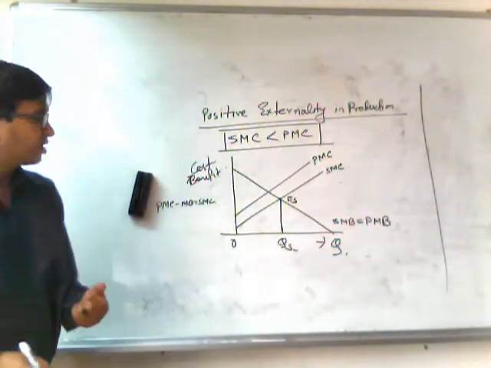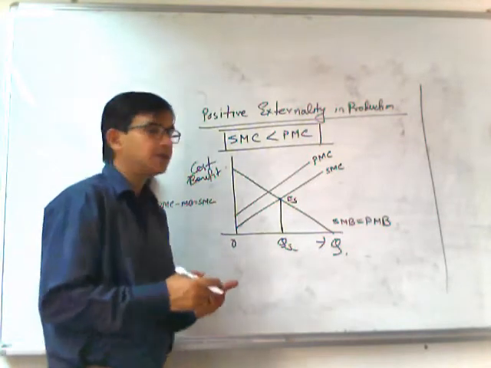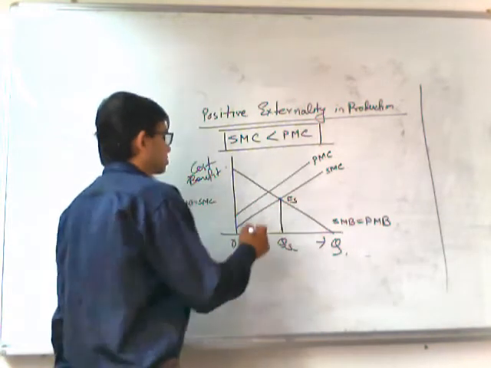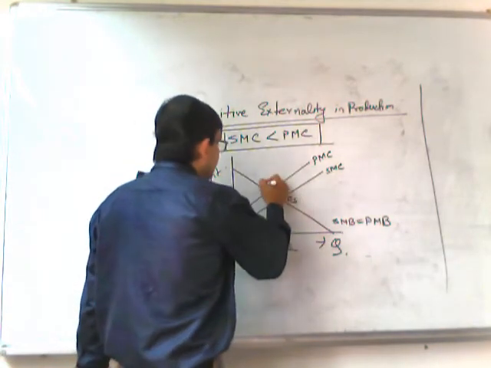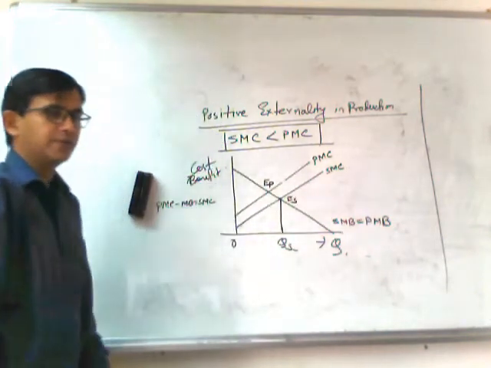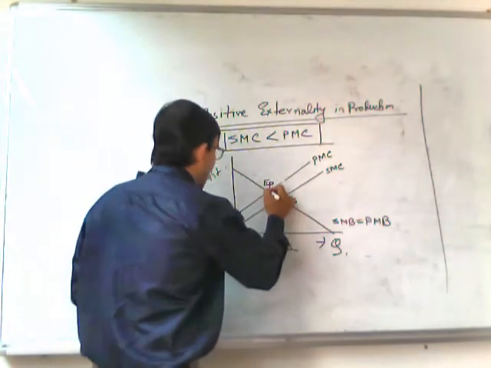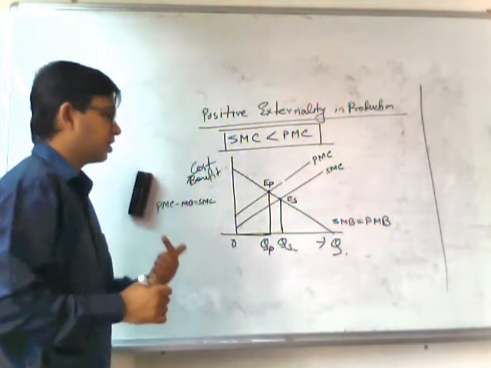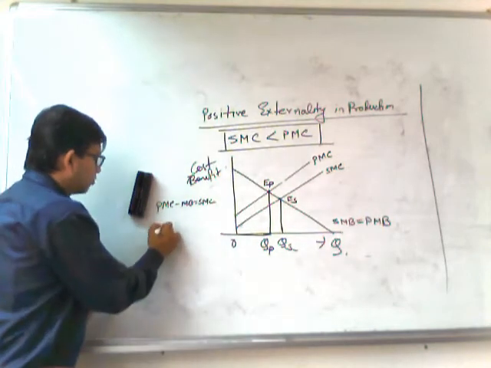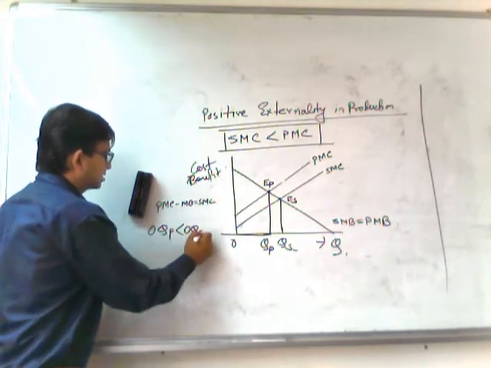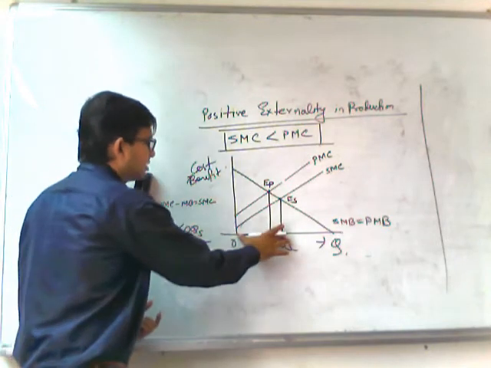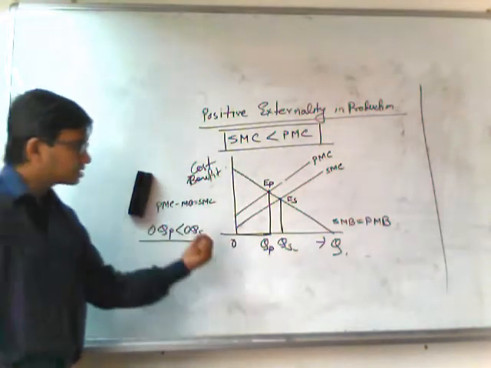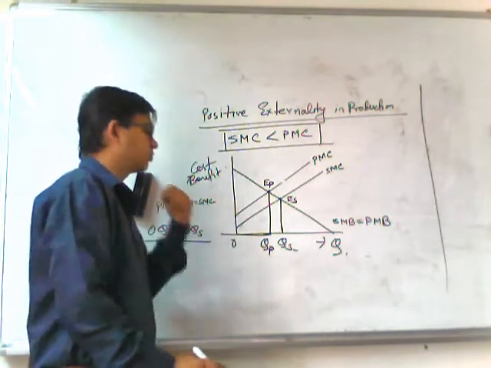But what about the firm? It will produce at the level at which its private marginal benefit is exactly equal to the private marginal cost. So, EP is the private equilibrium, the equilibrium point of the firm, and OQP is the equilibrium level of output by the firm. What we see is that OQP is less than OQS. So this is the socially optimum level of output, and this is the level of output produced by the firm. That's why this is a suboptimal level of output.